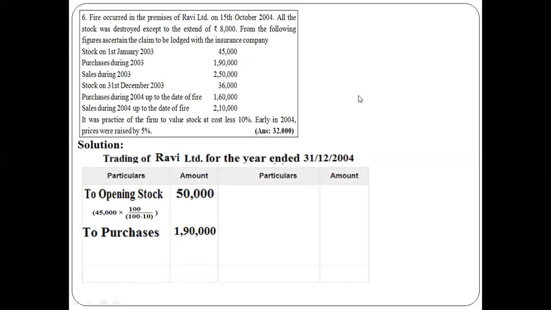Next, by sales we have taken sales amounting to 2,50,000, the information furnished in the question. Then by closing stock: it was the practice of the firm to value the stock, so for opening as well as closing, both we need to do.